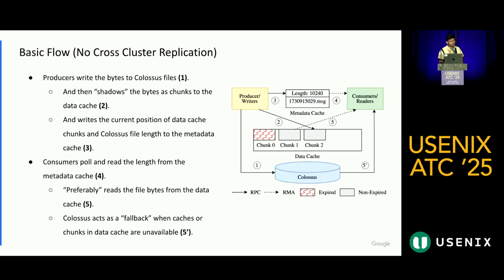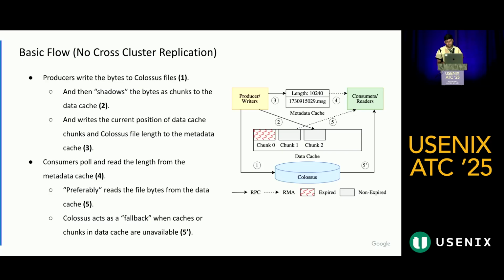And this is the basic flow of our system, considering there's no cross-cluster replication. Producers are responsible for writing the bytes to the message file on Colossus, and then shadowing the corresponding chunks to the data cache as well. When these two are finished, they write the length to the metadata cache.